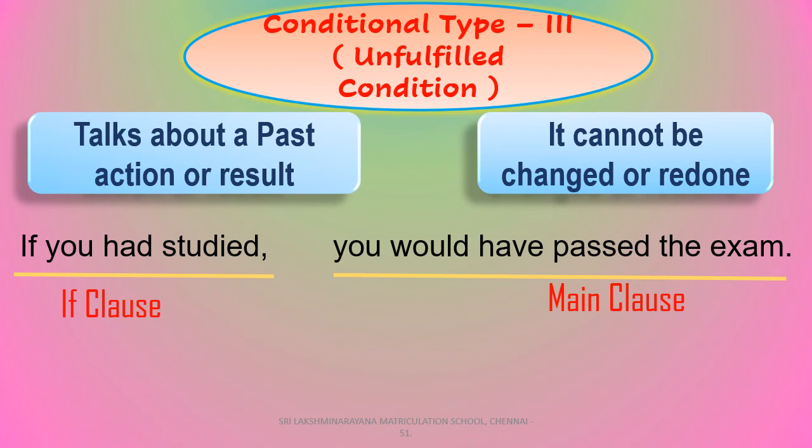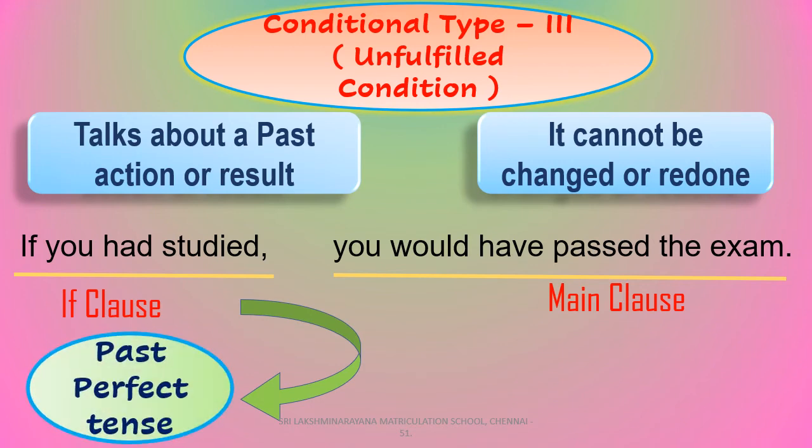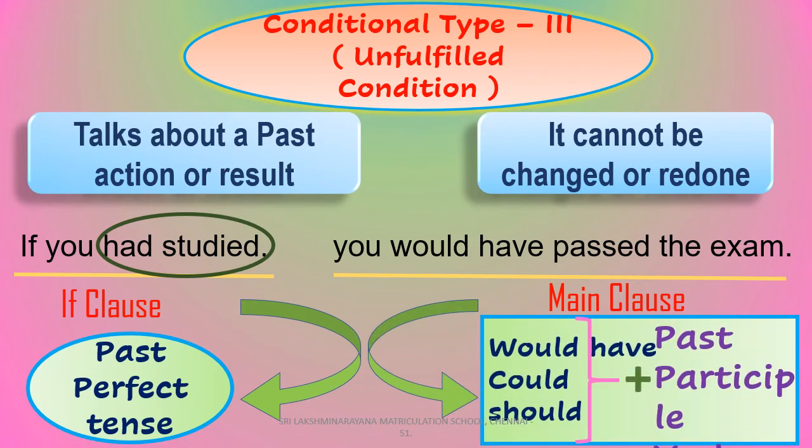So in this sentence, the speaker just expresses the feeling about the past action or the result. So in this type 3 conditional clause, we should use past perfect tense in the if clause part and in the main clause part, we have to use would have and the past participle form of the verb.